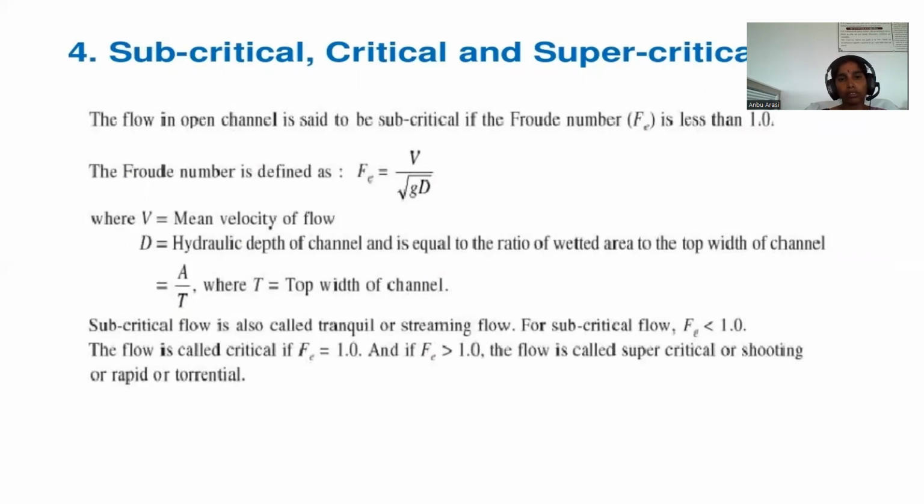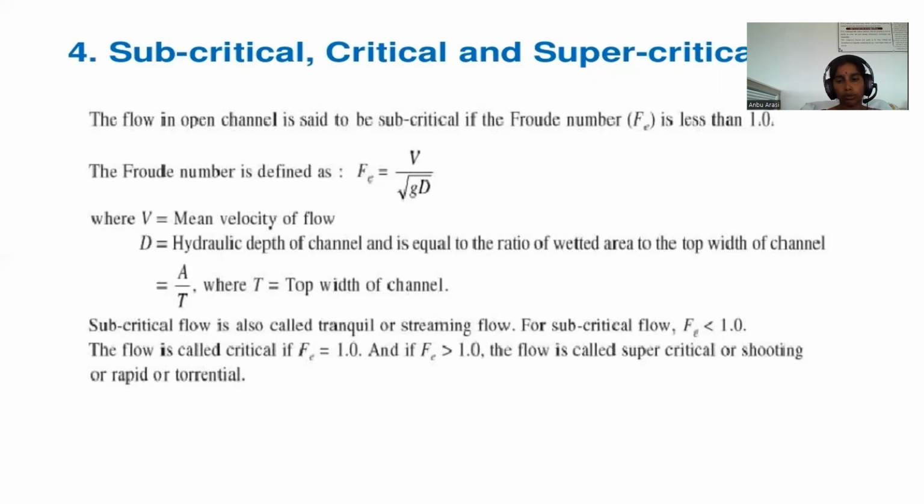The Froude number Fr is defined as V divided by root of g times D, where V is the velocity of flow and D is the hydraulic depth of the channel, equal to the ratio of the wetted area to the top width of the channel. That is, hydraulic depth D equals A divided by T, where T is the top width of the channel. Subcritical flow is also called tranquil and streaming flow.